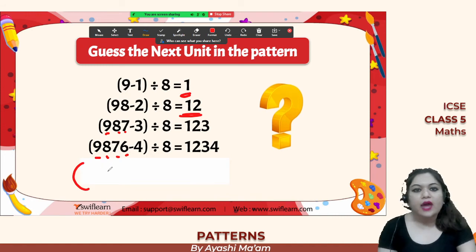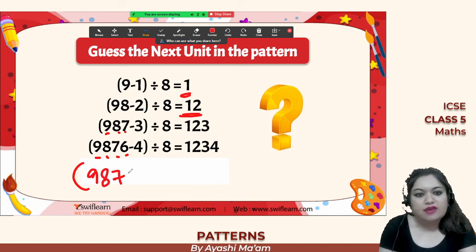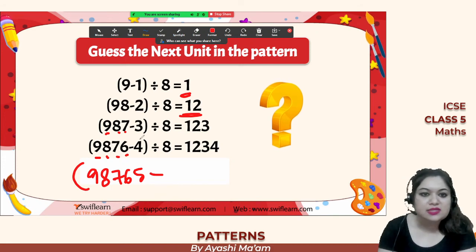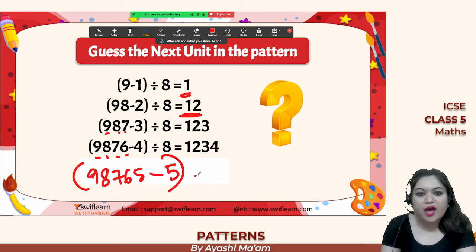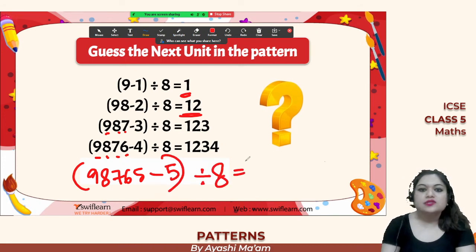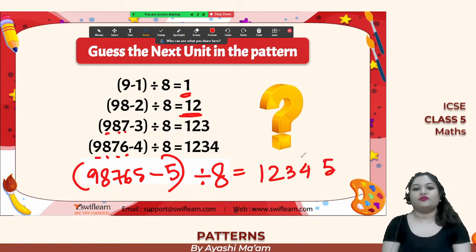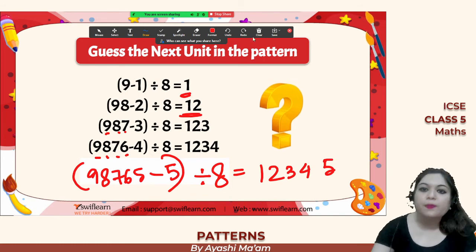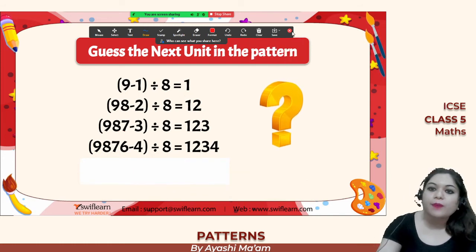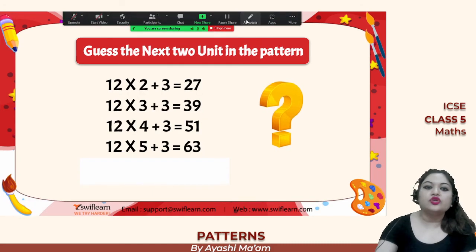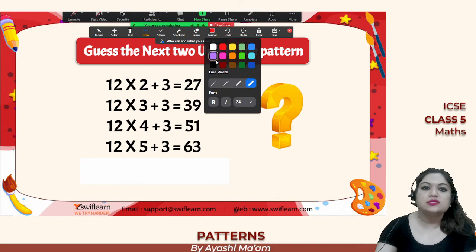So here you can write down 98765, because it is simply going backwards, minus, this is increasing by 1, so minus 5 divided by 8, this is going to give us 12345, right? So this is how we can always guess the next unit in the pattern, simply by observing the pattern really carefully and kind of deriving the rule. We can simply find out this answer.